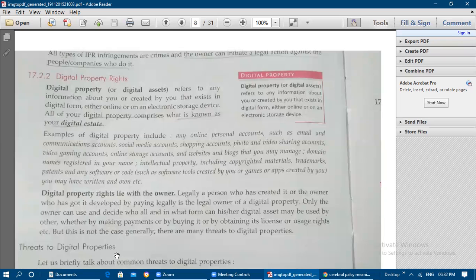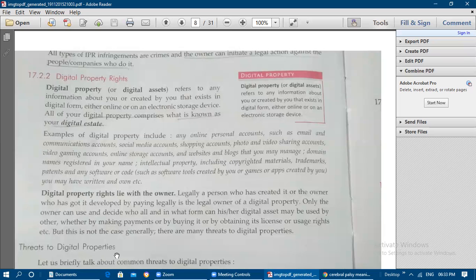Then including copyrighted materials, trademarks, patents, and any software or code which is created by you, that you may have written and owned. So all these are examples of digital property. Digital property rights lie with the owner. Legally, a person who has created it, or the owner who has obtained it by paying legally, is the legal owner of the digital property.